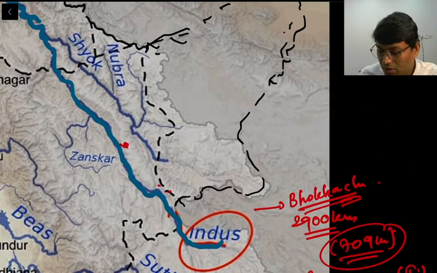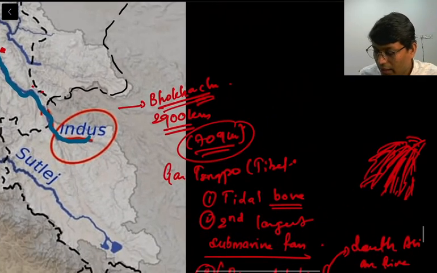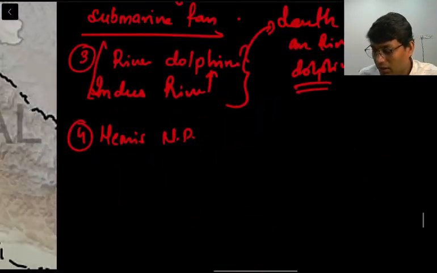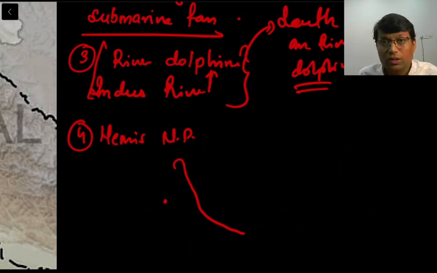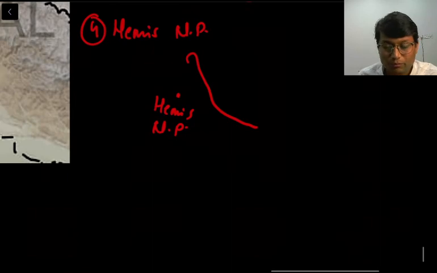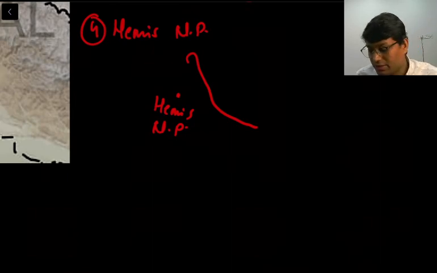So this is the probable location of Hemis National Park, right? And if this is Indus River, it flows to the north of Hemis National Park, or rather, it forms the northernmost boundary of Hemis National Park. So this can be a potential question, right? So this is one more point.